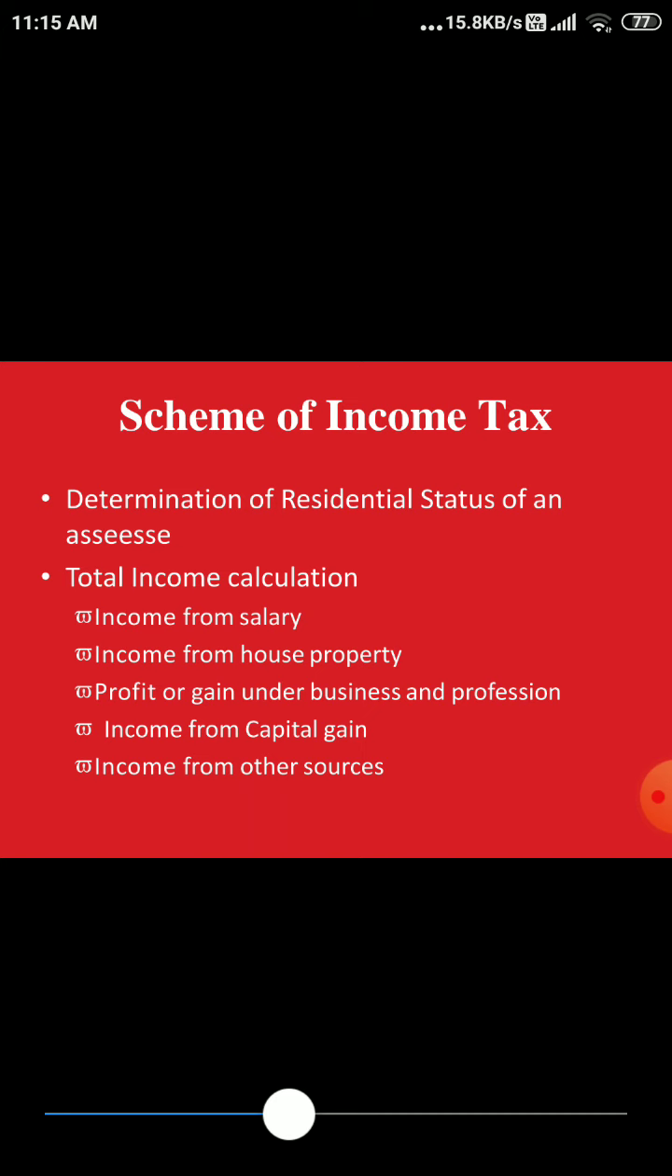After assessing the residential status, the next thing you have to do is total income calculation. Considering only one head of income is not correct, right? The income tax says that all the income of a person has to be calculated, whether it is salary, house property, business and profession, capital gains, or any other sources of income. So his total income needs to be calculated. That is what we call GTI, gross total income.